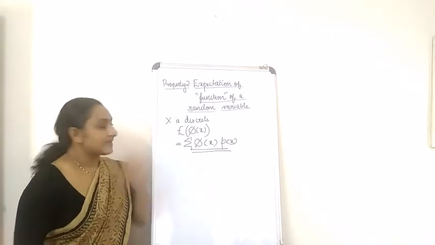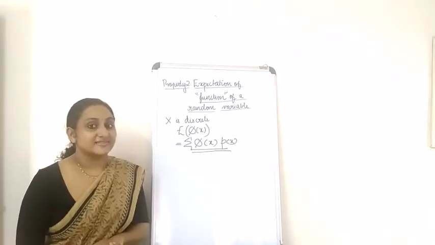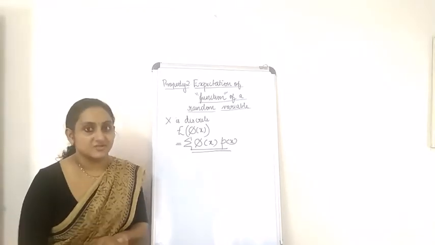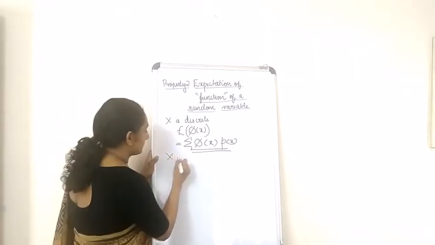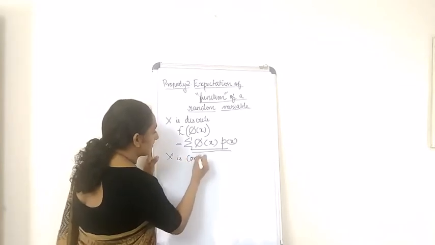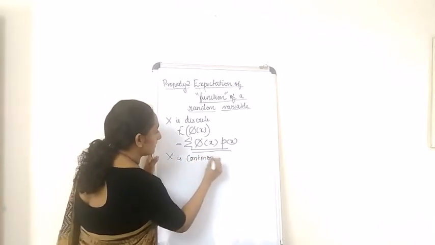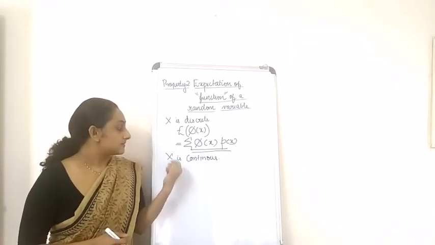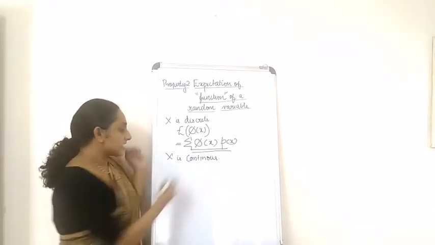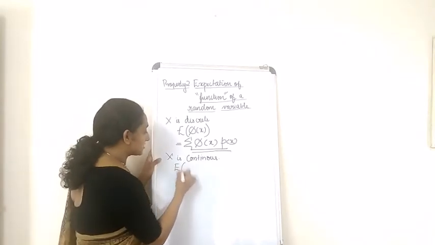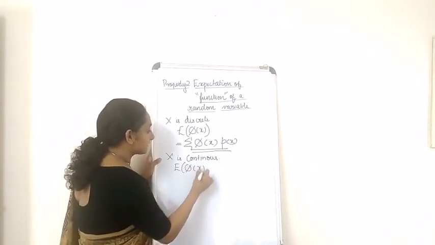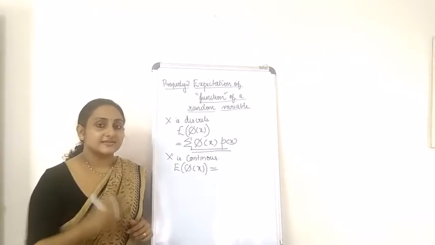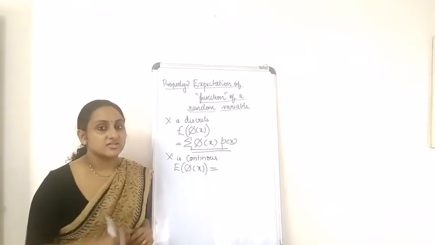Now, this was the case when x is discrete. Now we have to look at when x is continuous. Now have a look at the case when x is continuous. Again, we will write expectation of phi of x is equal to, so when x is continuous, what was expectation of x?